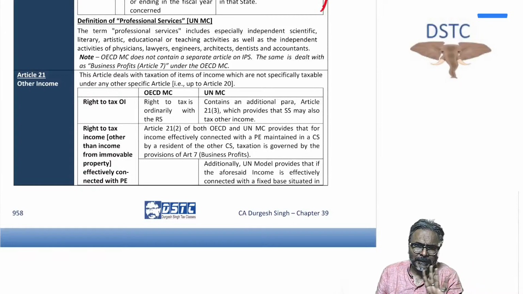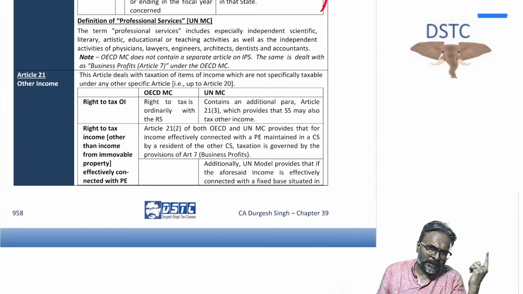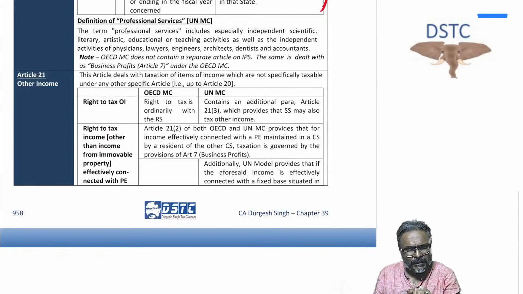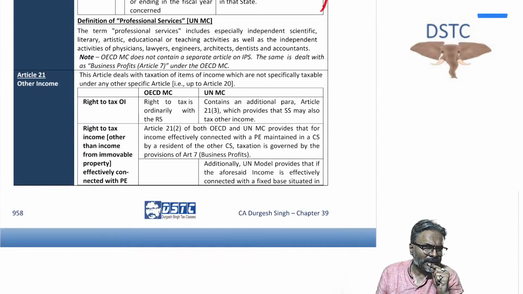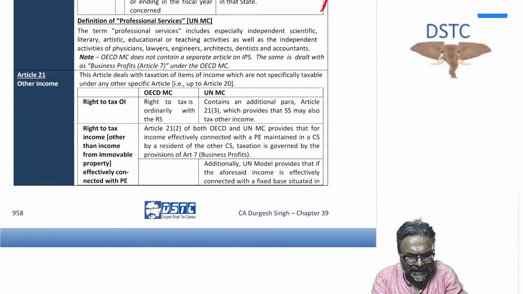Fourth one, independent personal service. Again, the OECD does not have any specific entry. It will be taxed as per business profit, whereas the UN model has a specific entry for independent personal service. And for professional income they use the term fixed base. On the basis of a fixed base in the source country, your professional income which is attributable to the source country will be taxable.